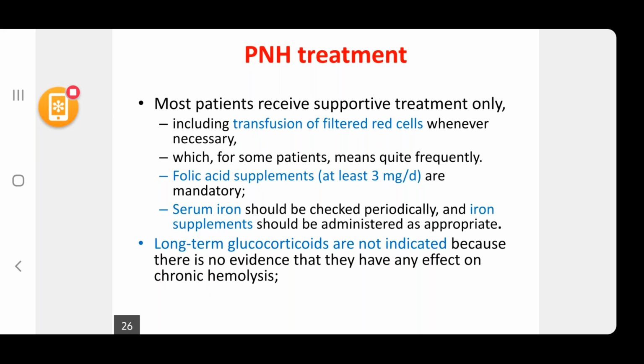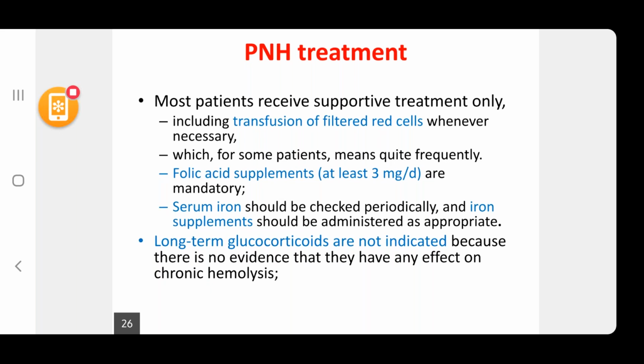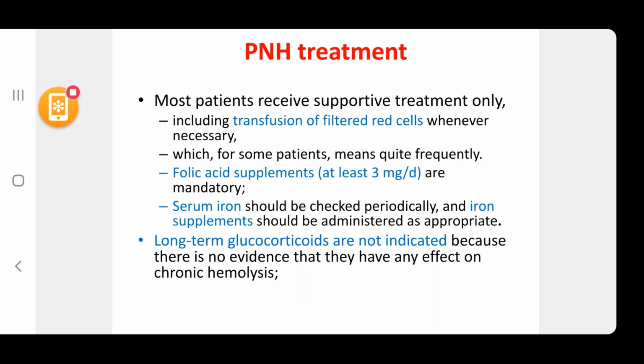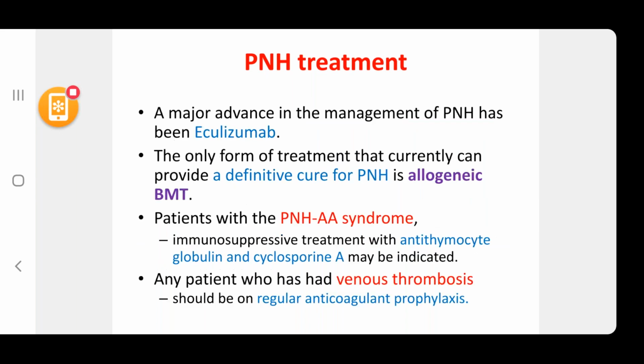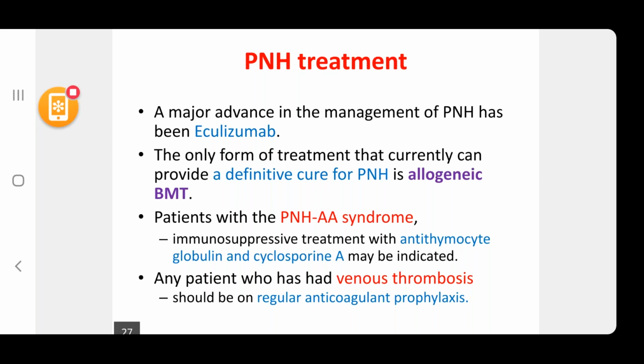PNH treatment. A major advance in the management of PNH has been eculizumab. The only form of treatment that currently can provide a definitive cure for PNH is allogeneic BMT, bone marrow transplant. Patients with PNH AA, what is AA? Aplastic anemia.